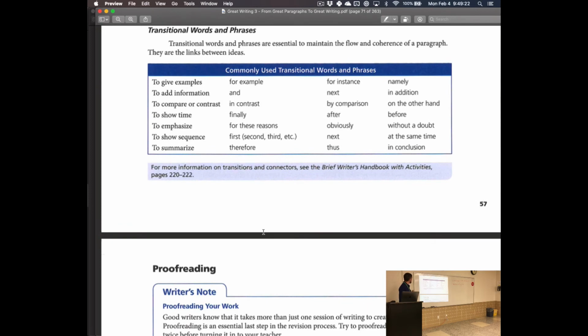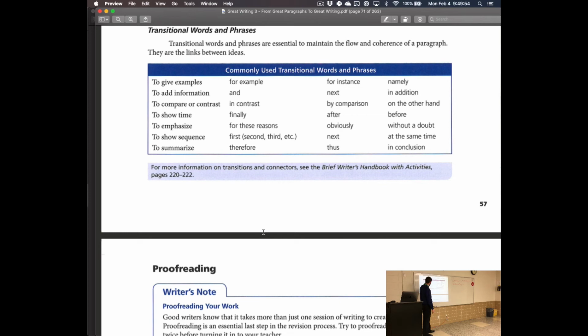The last part right here is transitional words and transition phrases. So this is great. This is basically just a list of words for you guys to look at. And you should use these words for the rest of your lives. These are things we use when we speak, when we give speeches, when we write, just all the time. Use them all the time, okay? So, for example, we know this one, and, of course, we know that one. Next, in addition, a couple others. Some of them are easier.